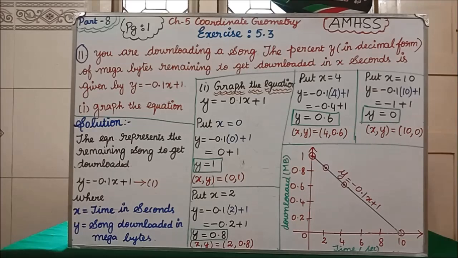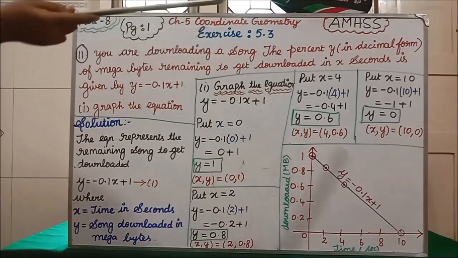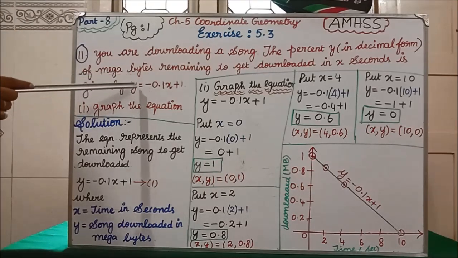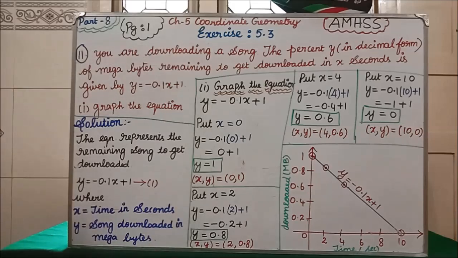Here, you are downloading a song. The present y in decimal form of megabytes remaining to get downloaded in x seconds is given by y equal to minus 0.1x plus 1. Can you understand this question? You are downloading one song, okay?